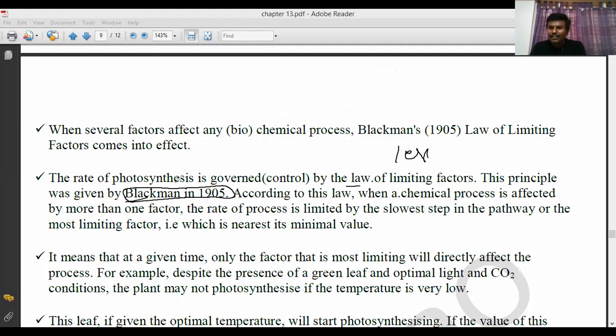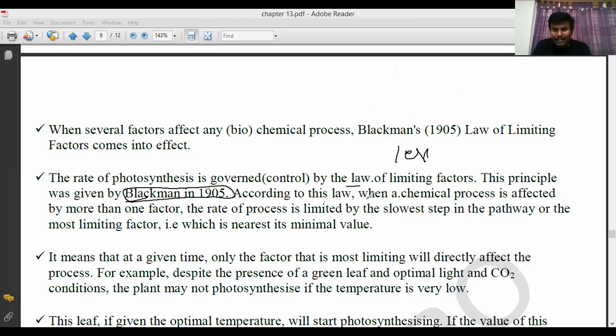Blackman's law of limiting factors is not any new law. He is saying that the rate of photosynthesis is controlled by the deficiency of factors: sunlight, carbon dioxide, water, temperature, enzymes, and so on.